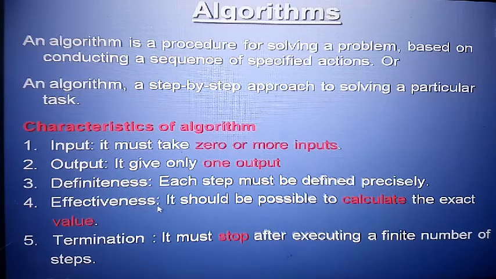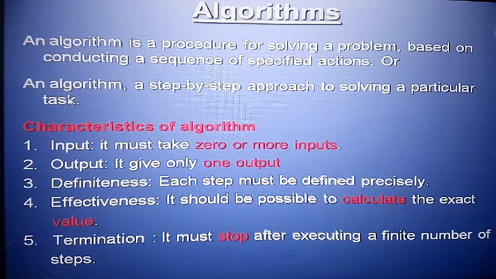Effectiveness: it should be possible to calculate an exact value. So you apply any method, and what result will come and what change happens, this means the effect. After that, the fifth point, termination. Termination means your task is over, your work is done, and then you close, meaning stop the work. So it must stop after finishing a number of steps.